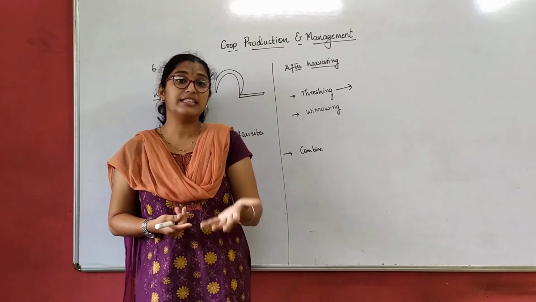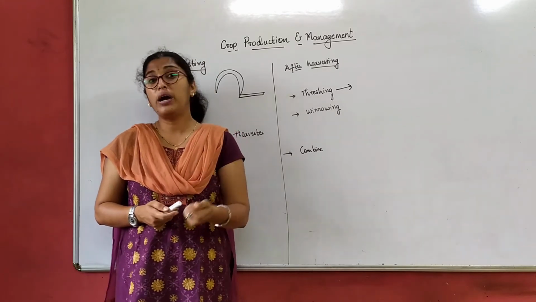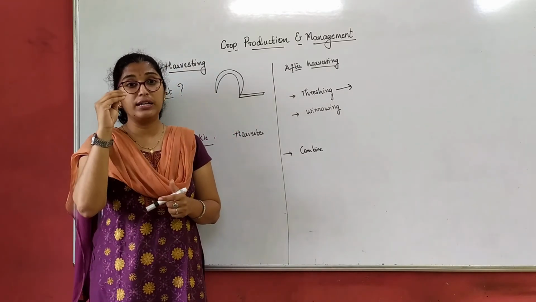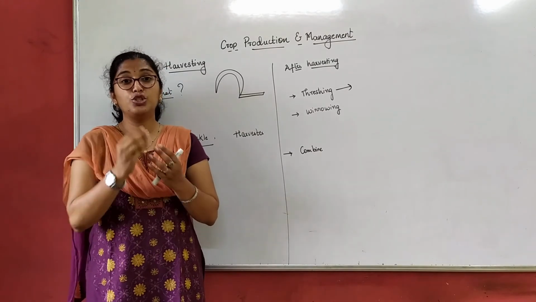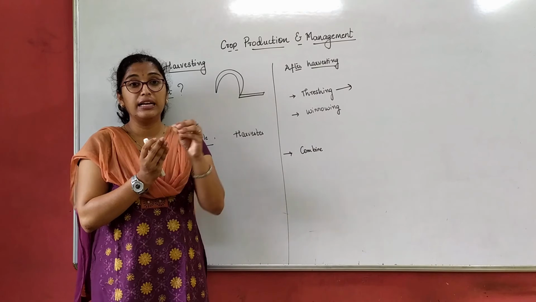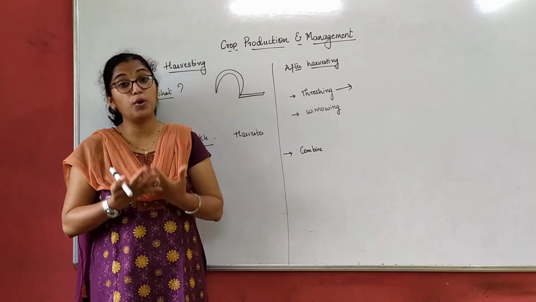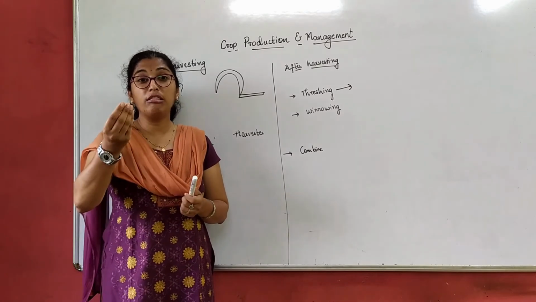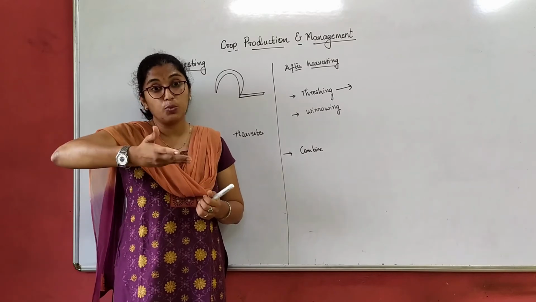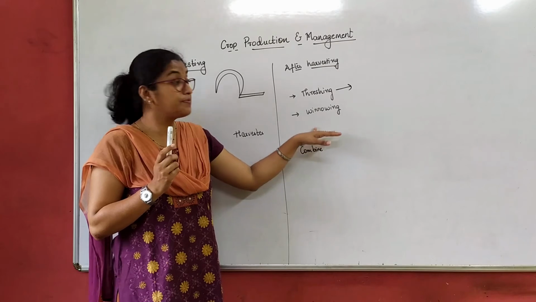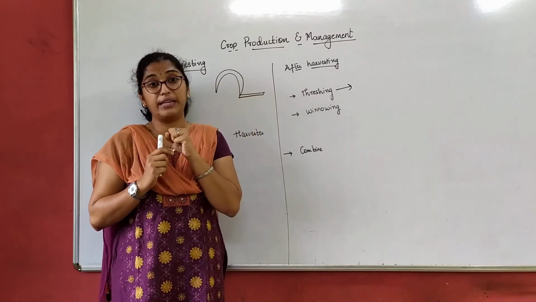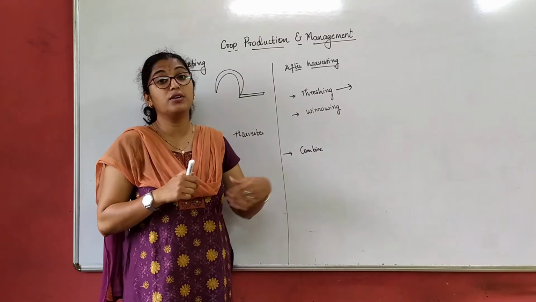Suppose a still simpler example, you have groundnuts, right? Groundnuts have a skin layer on top of that. Just crush the groundnuts in your hand and put them in a plate. Just blow air. What will happen? All the lighter skin particles will fly away. What will remain here? Only the groundnuts will remain, right? So that is nothing but winnowing.